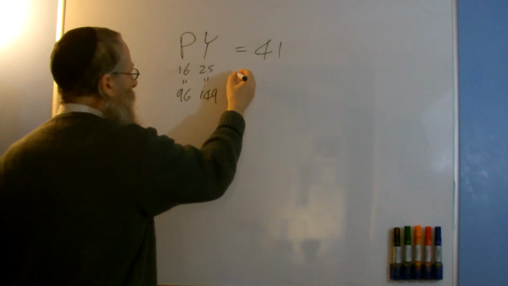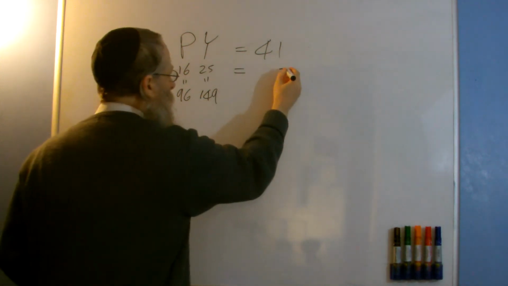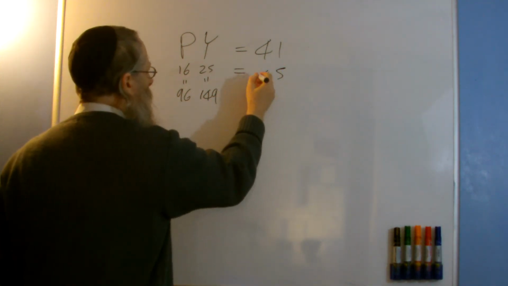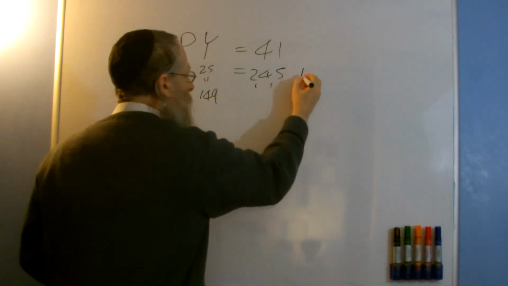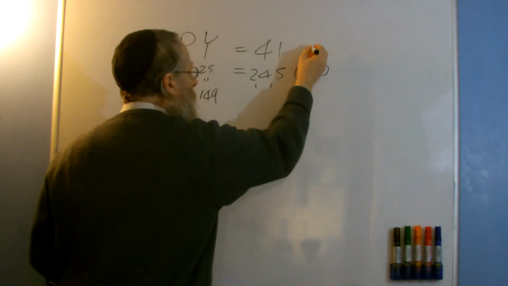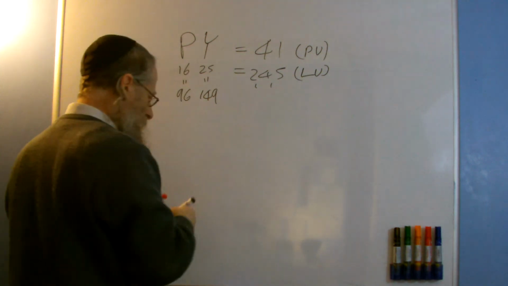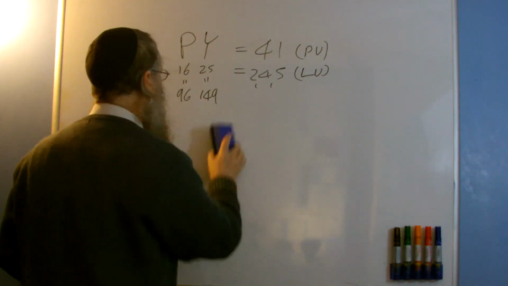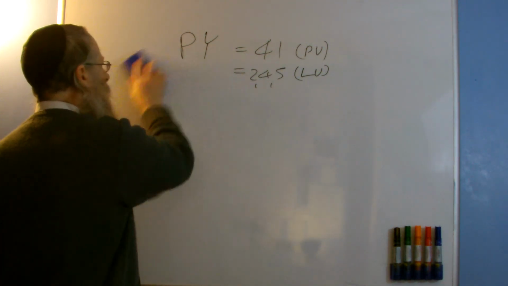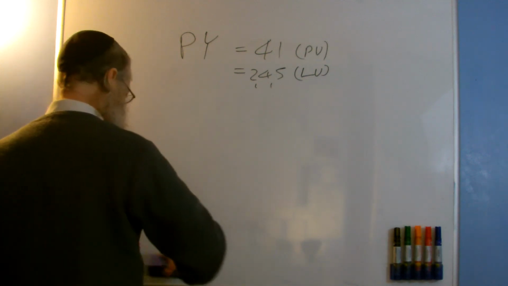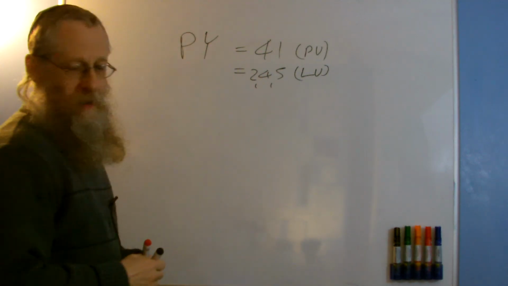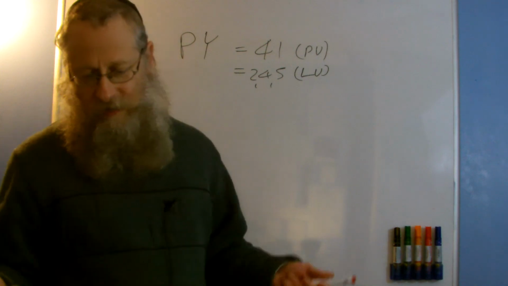If I add those together I will get 245 is the large value, okay? And if you're not quite sure what all these are, then do check back on my other videos. I've still got to explain what these all really mean, which is going to have to wait a little bit longer. But you're getting an idea that these are significant.